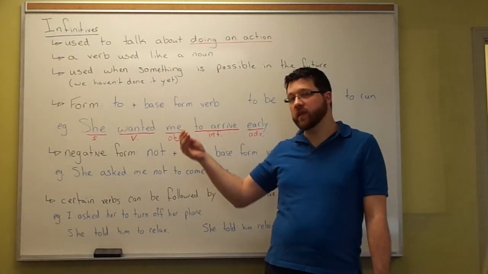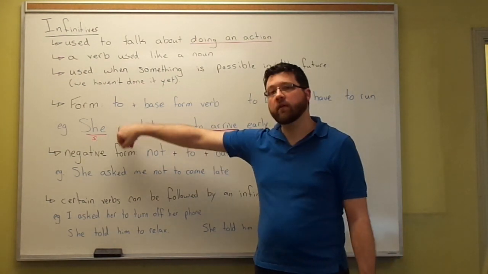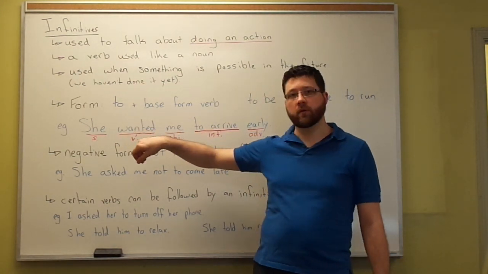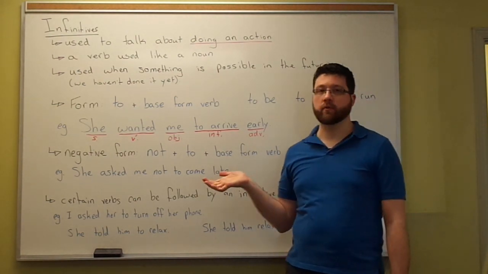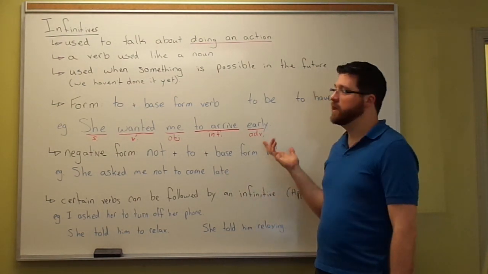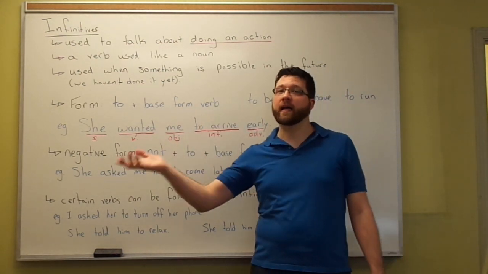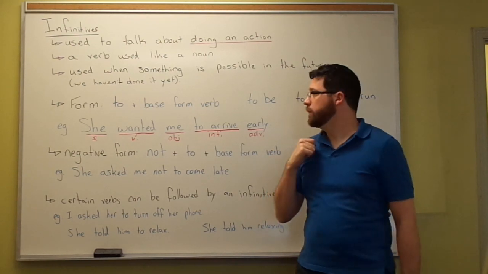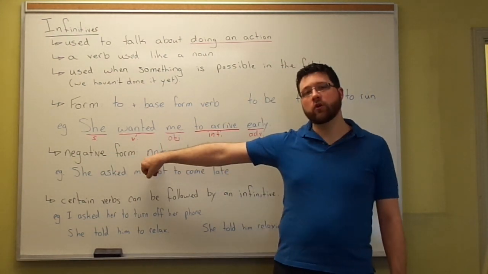It goes before the infinitive, but it stays with the infinitive. It does not go to our main verb. We also do not use the auxiliary do. In most sentences, I ran or I didn't run. With our negative infinitive, it's just not.